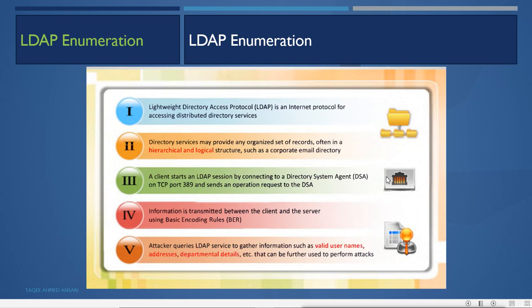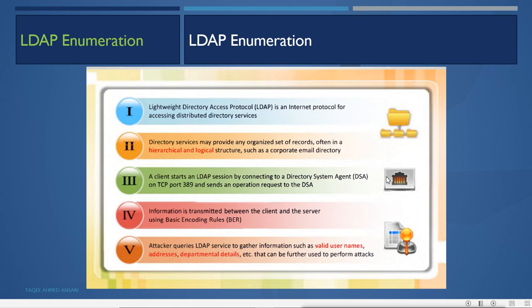directory. A client starts an LDAP session by connecting to a directory system agent, that is DSA, on TCP port number 389 and sends an operation request to the DSA. Information is transmitted between the client and the server using basic encoding rules. An attacker queries these LDAP services to gather information such as valid usernames, addresses, department details, etc. that can be further used to perform attacks.